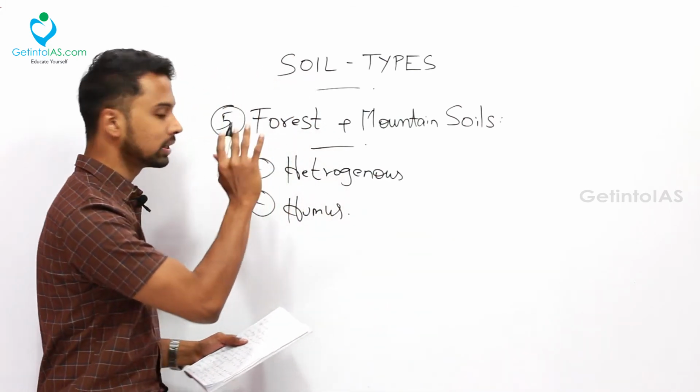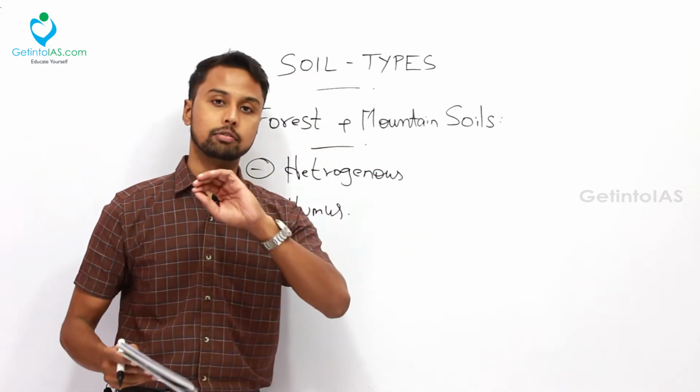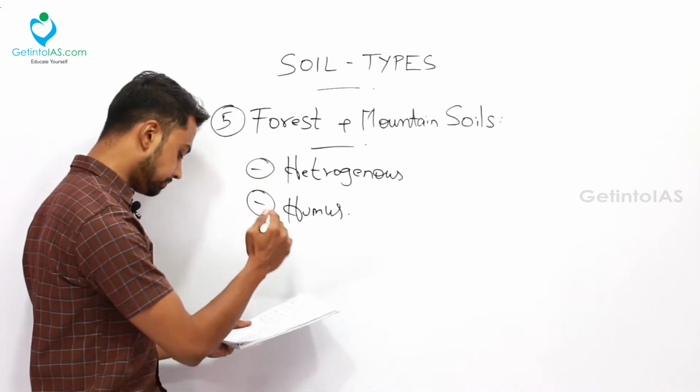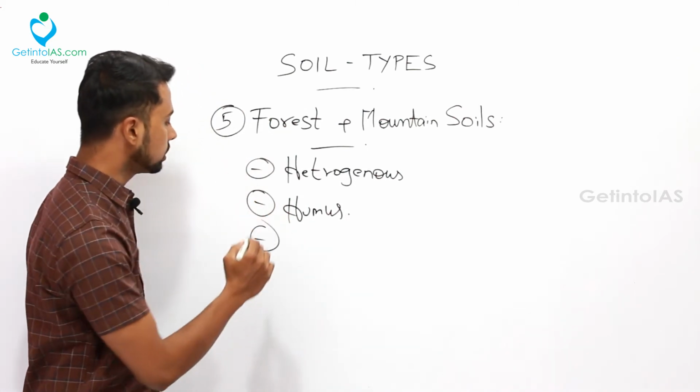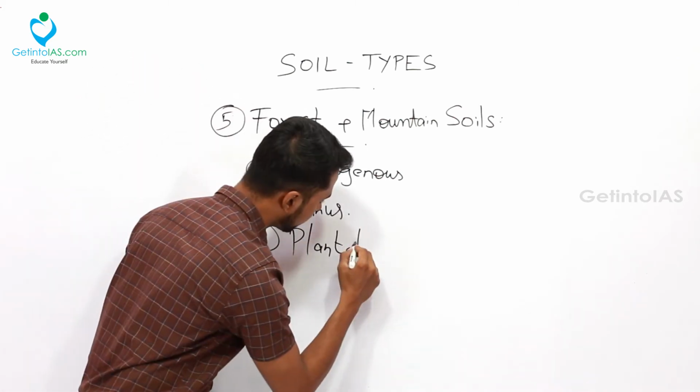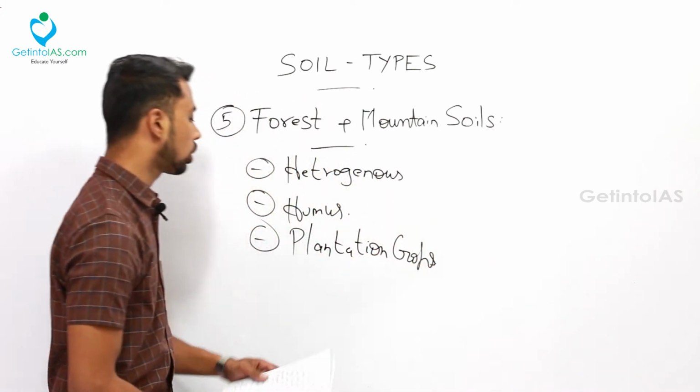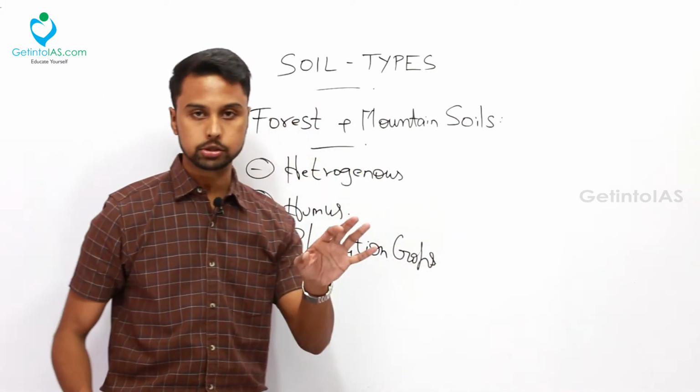So this is the most fertile soil. Forest and mountain soils are very fertile in nature, okay, that is one thing. And another important thing is, these are very good for plantation crops. Plantation crops grow well in these forest and mountain soils, okay.